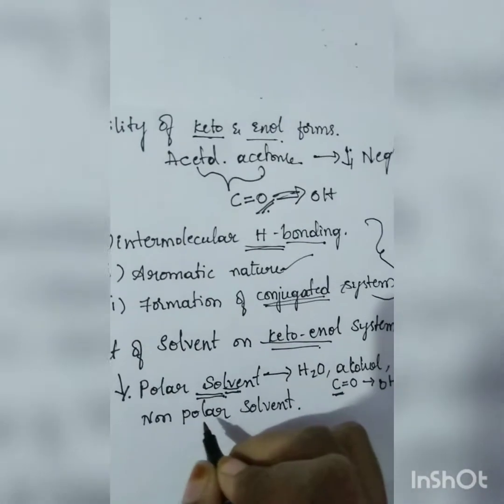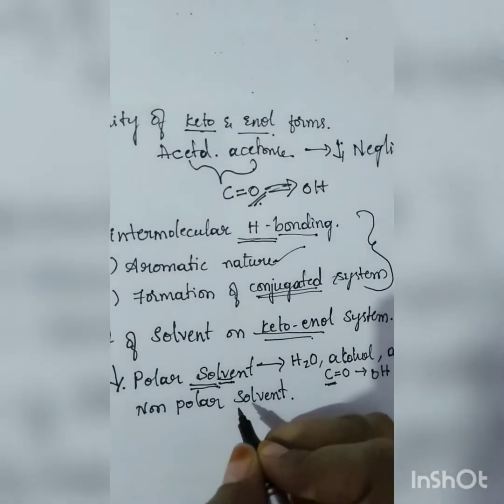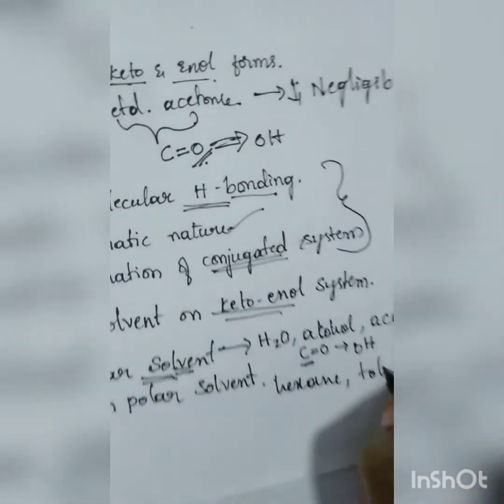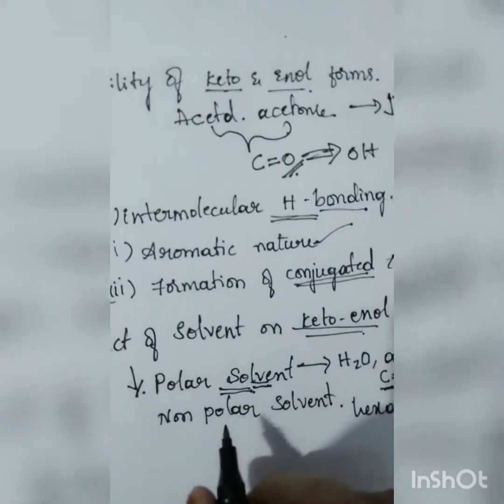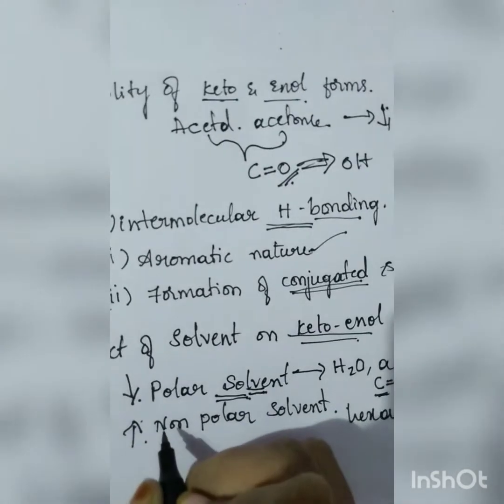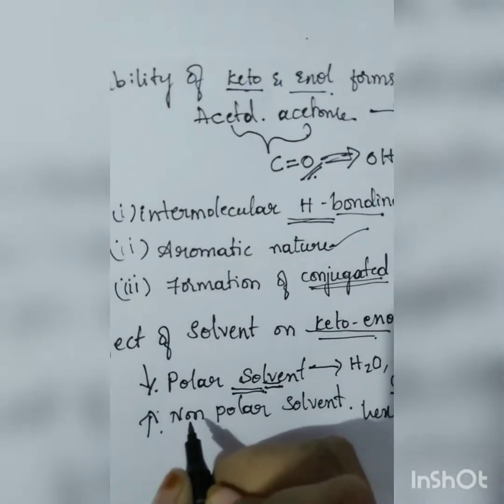The same way, for non-polar solvents like hexane, toluene, or any for that matter, the non-polar solvents will increase the percentage of enolic forms.